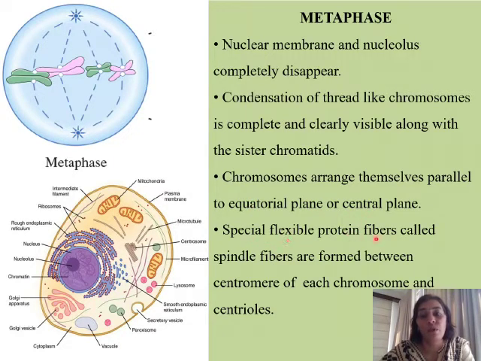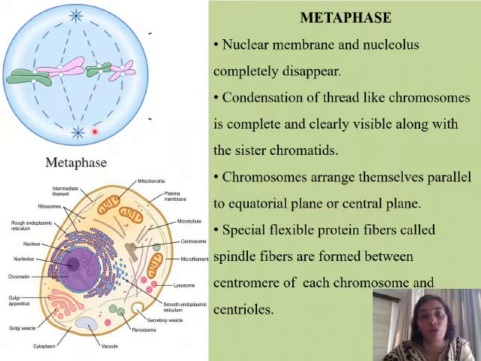Special flexible protein fibers called spindle fibers are formed between centromere of each chromosome and centrioles. So now here you can see spindle fibers which have been formed. These are special flexible protein fibers, and they are called spindle fibers.